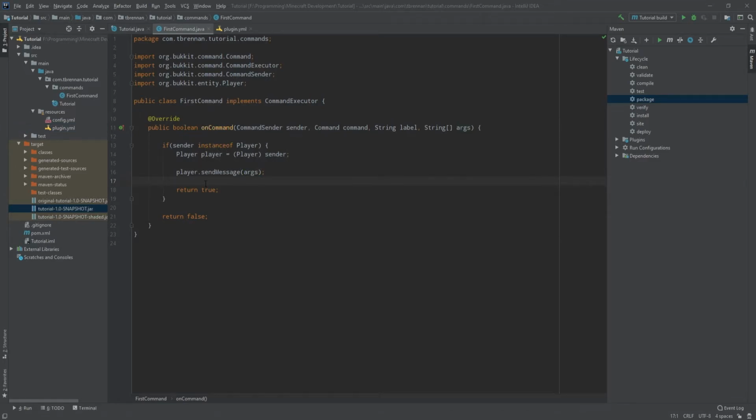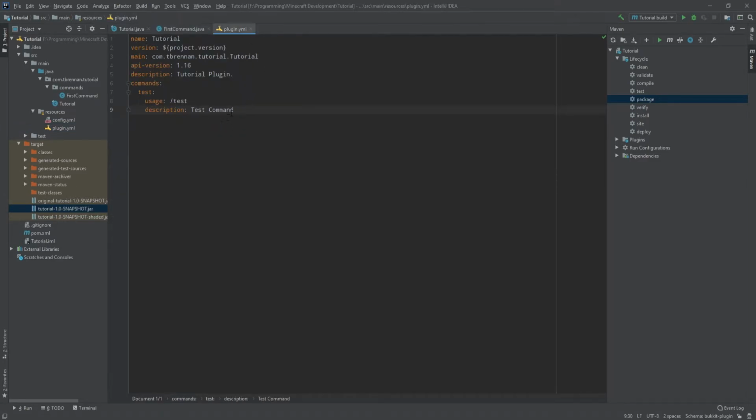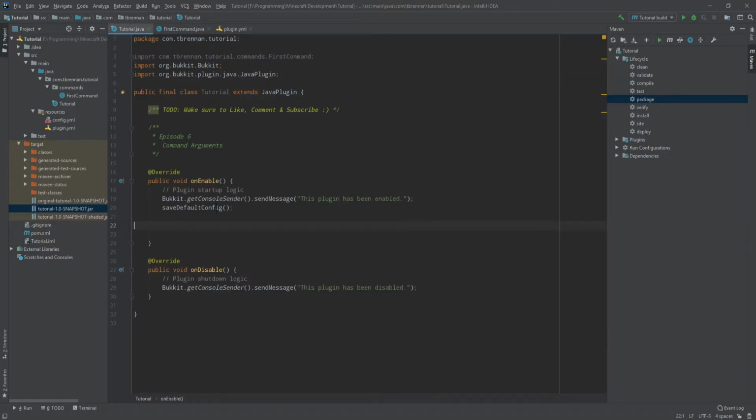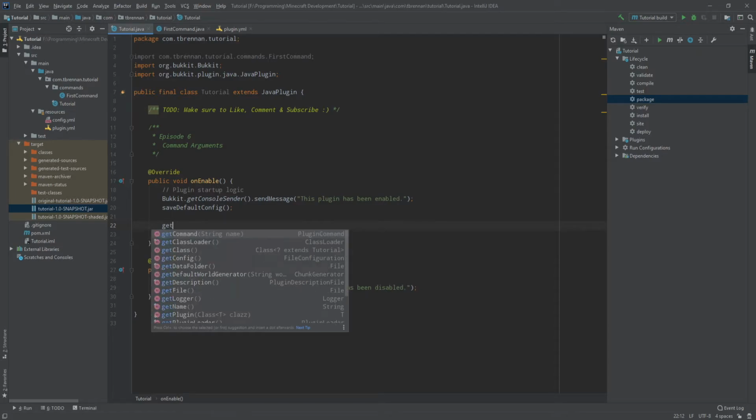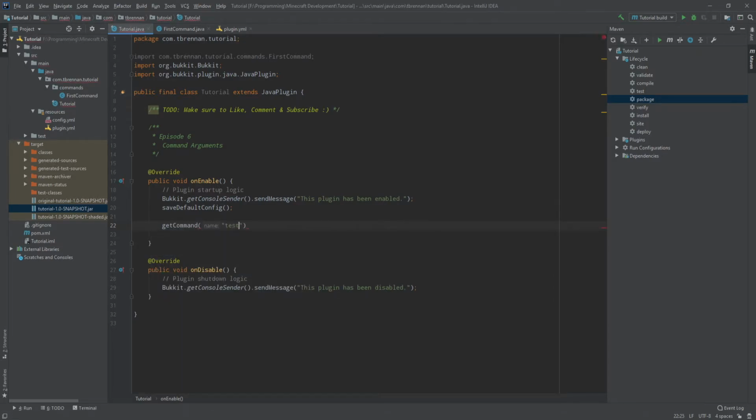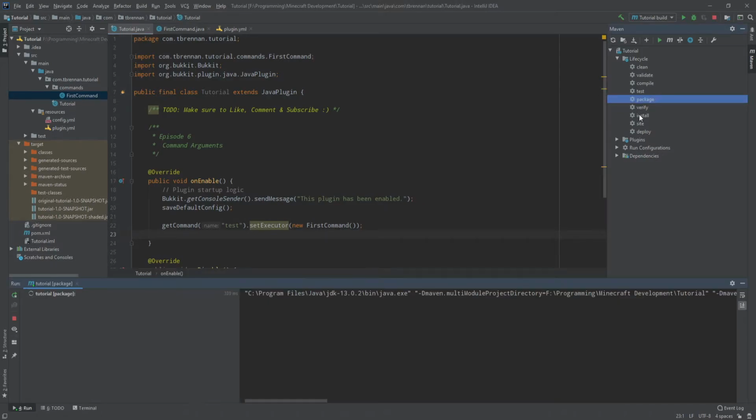One thing we need to do is make sure that we have our command registered in the plugin.yml and in the main file. And if you've been following on, you'll already know we do this by doing getCommand, the name of our command, followed by setExecutor, and the name of our command executor class. In this case, it is FirstCommand. So let's package this and head over onto the server.